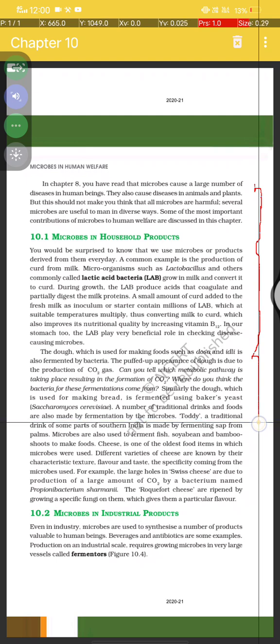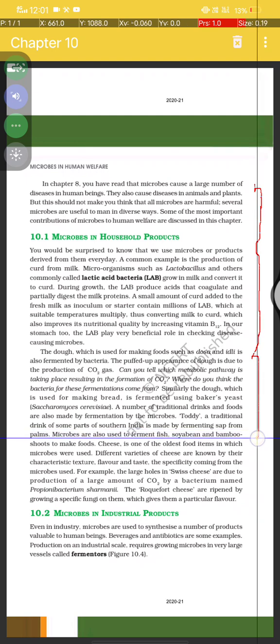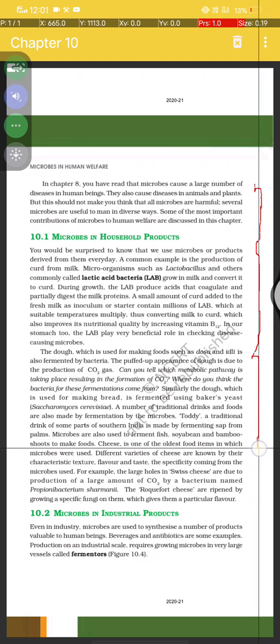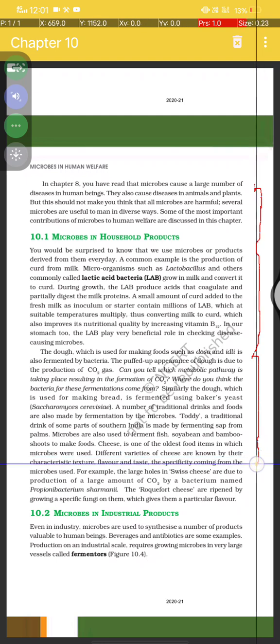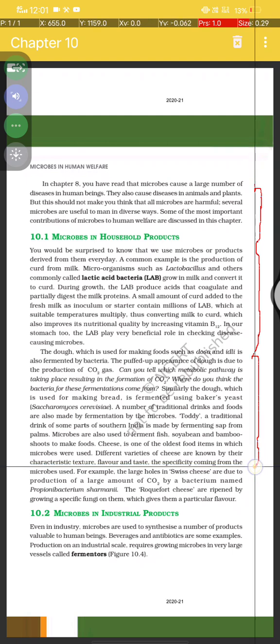Toddy, a traditional drink of some parts of southern India, is made by fermenting sap from palms. Microbes are also used to ferment fish, soybean and bamboo shoots. Cheese is one of the oldest foods in which microbes were used. Different varieties of cheese are known by their characteristic texture, flavor and taste, a speciality coming from the microbes.